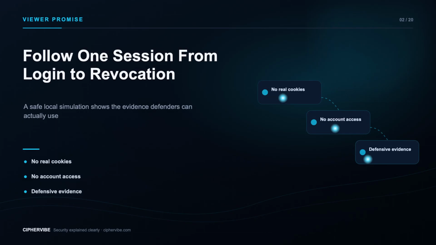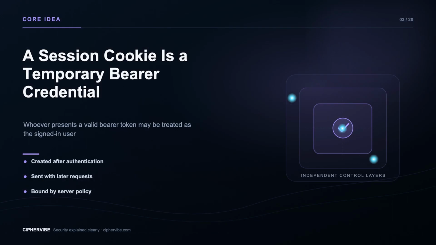In this CipherVibe lab, we will follow one fictional session from creation to suspicious reuse, detection, containment, and a hardened rerun. Everything is synthetic. We never open browser storage, capture a real token, imitate a real service, or contact an external identity provider. After authentication, many applications issue a session identifier. The browser presents it on later requests, so the user does not sign in again for every page.